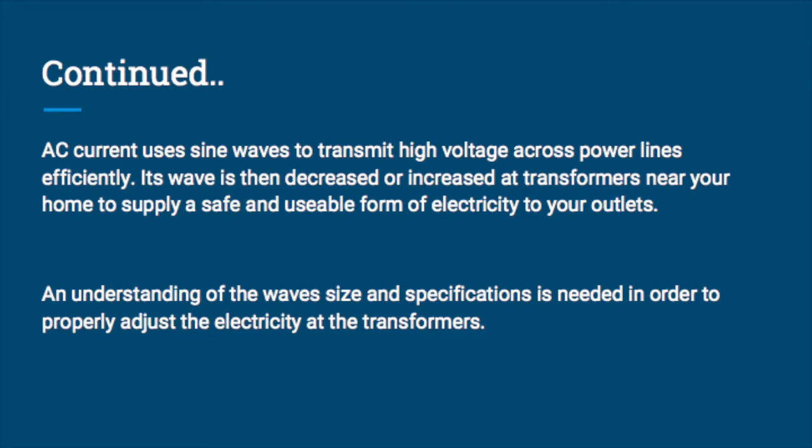Continued. AC current uses sine waves to transmit high voltage across power lines efficiently. Its wave is then decreased or increased at transformers near your home to supply a safe, usable form of electricity to your outlets. An understanding of the wave's size and specifications is needed in order to properly adjust the electricity at the transformers.